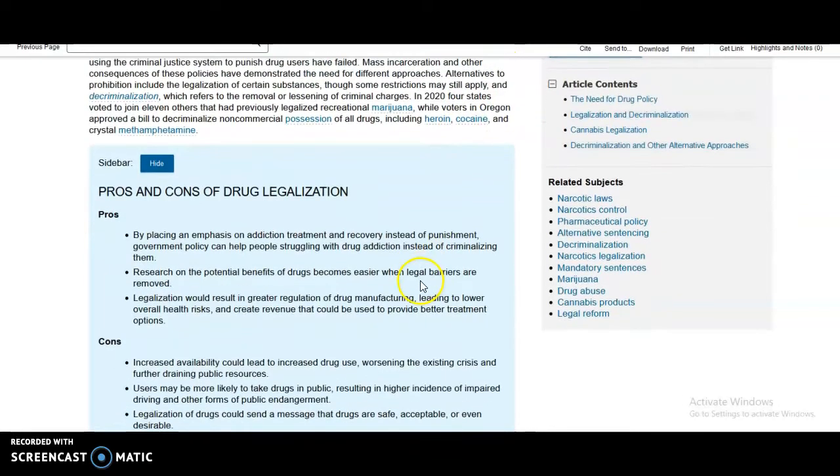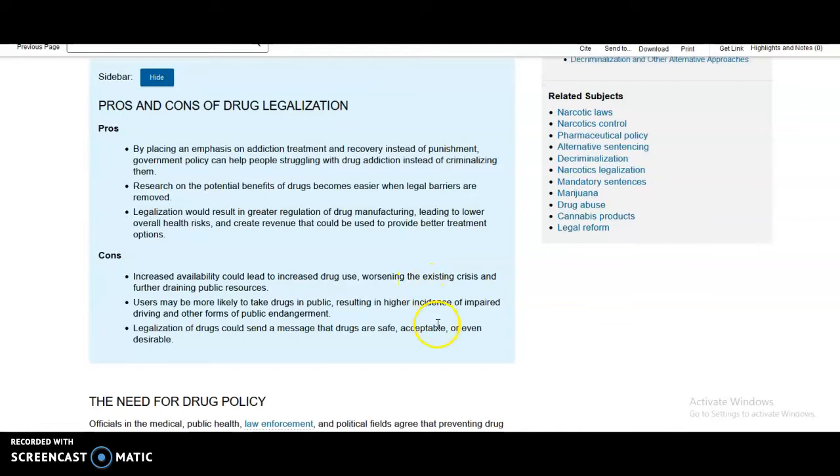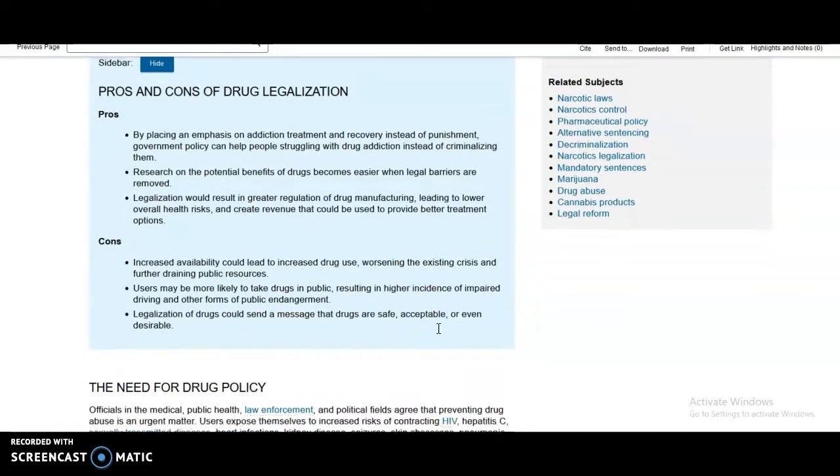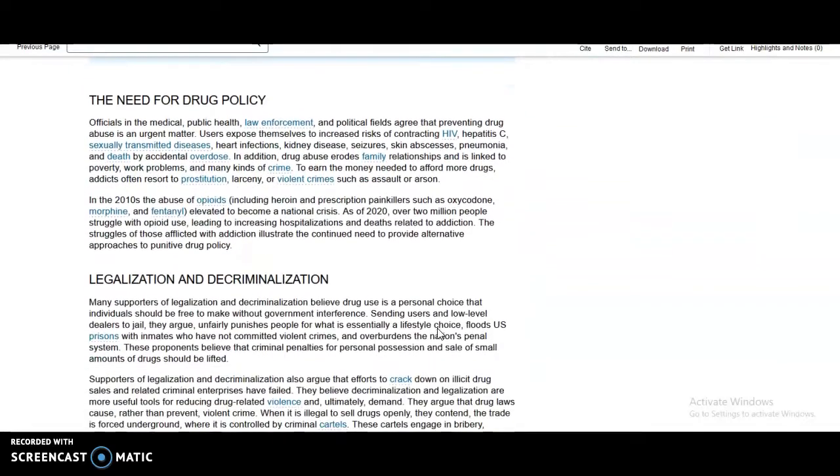In addition to summarizing the issue, this section also includes pros and cons to help you see both sides. The summary is divided into sections to further explain different aspects of the issue.